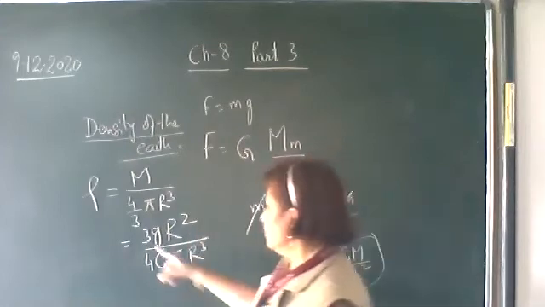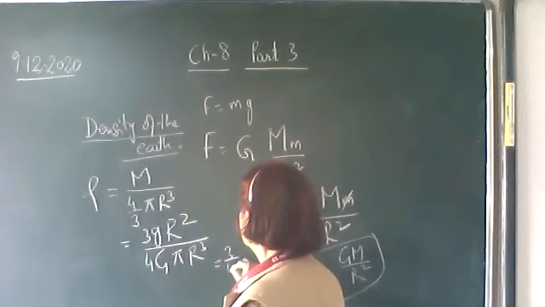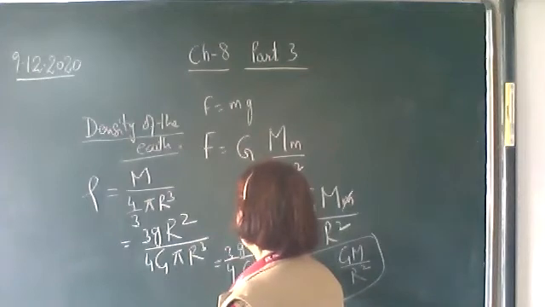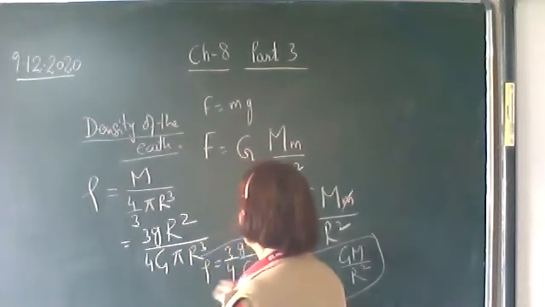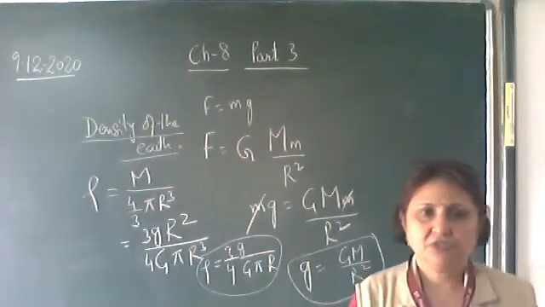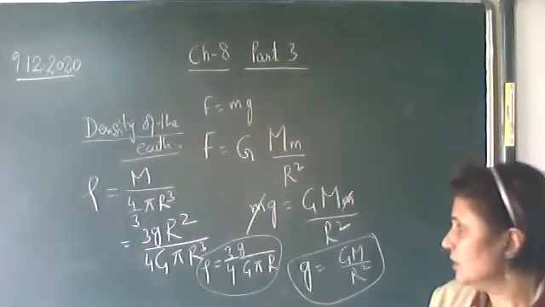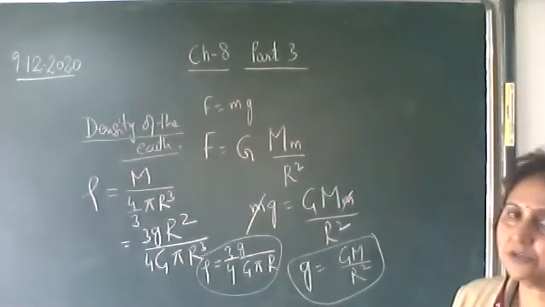So this is equal to 3 upon 4, small g upon capital G, pi into r, the expression for the density of the earth. So the density of the earth is given by this expression: 3 by 4 small g, acceleration due to gravity, upon G into pi into r.